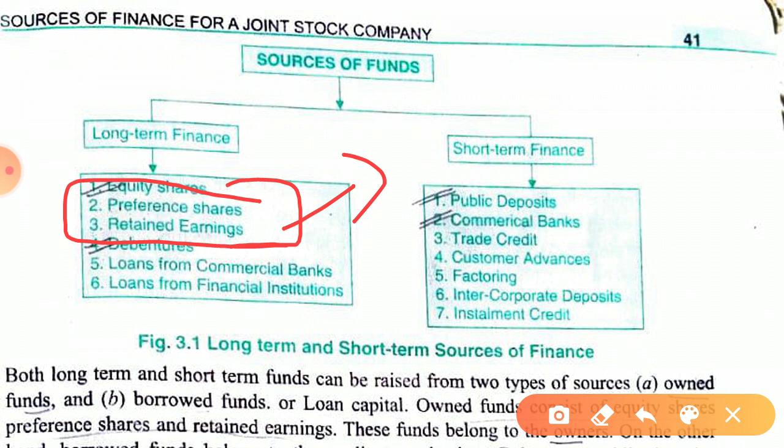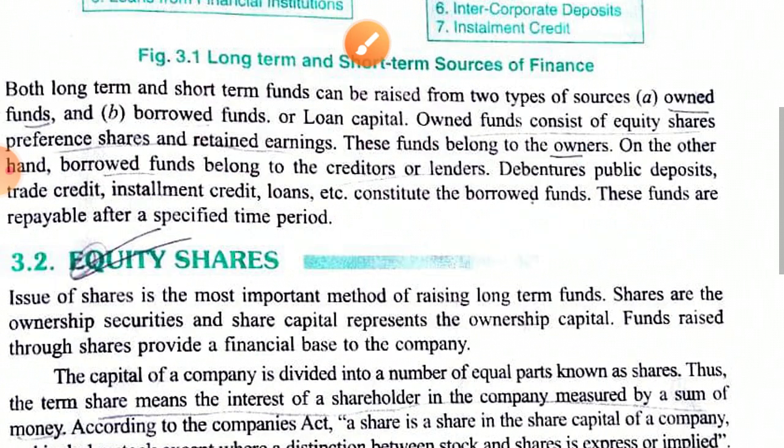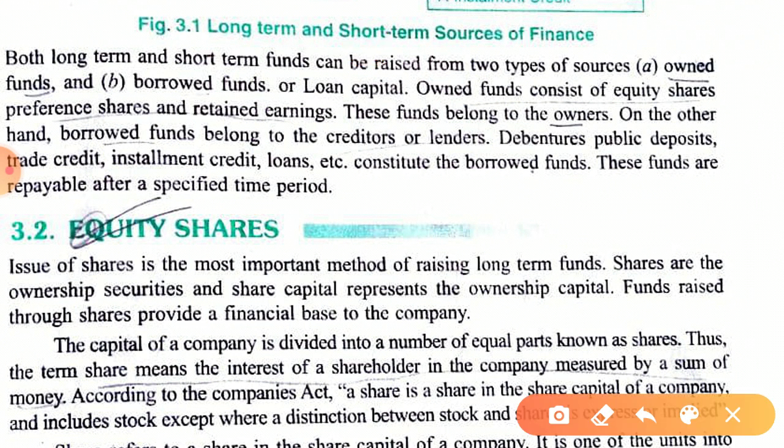Now we are going to study equity shares in detail. I have already told you about equity shares in chapter number 6 of accountancy, but still in this lecture I will explain again. So what is a share? The capital of a company is divided into a number of equal parts, and each part is called a share. Is this clear? For example, the capital of the company is 50 lakh.